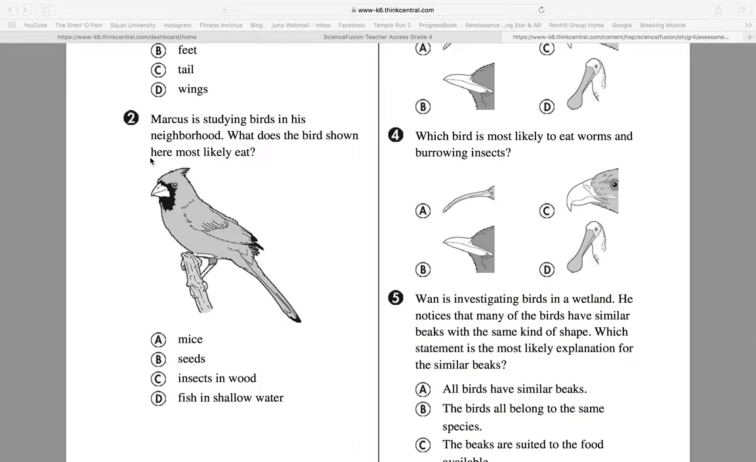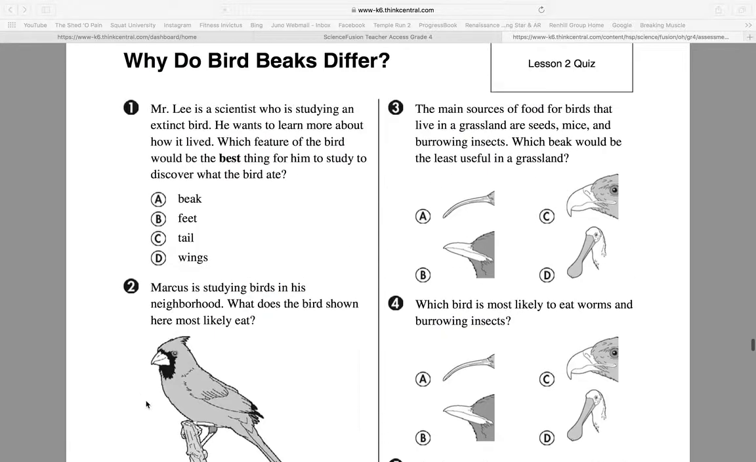Number 2. Marcus is studying birds in his neighborhood. What does the bird shown here most likely eat? A, mice, B, seeds, C, insects and wood, or D, fish in shallow water?